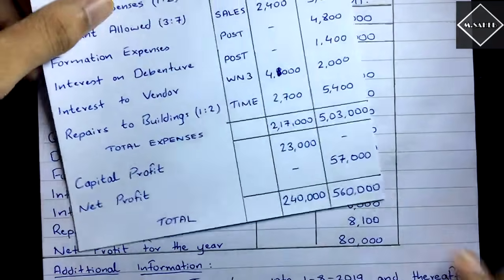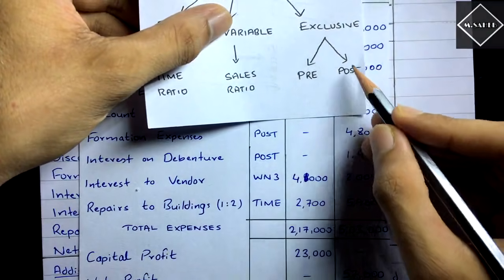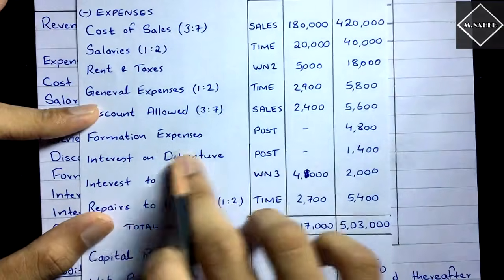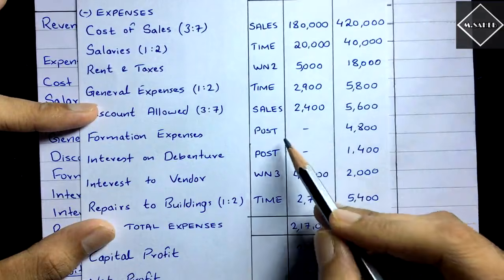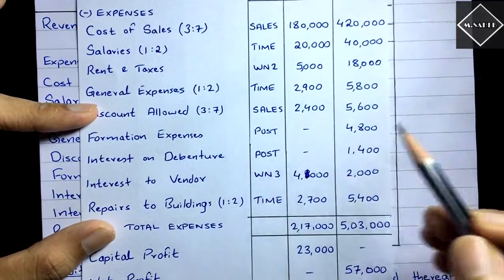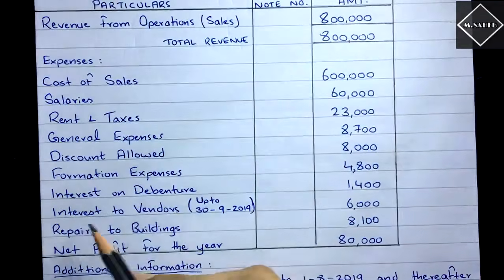4,800 and 1,400 will directly go to the post column. They are exclusive expenses, so they will go directly to the post column. Simple. Interest on debenture and formation expenses, both of them go directly to the post column. And then we have interest to vendors.